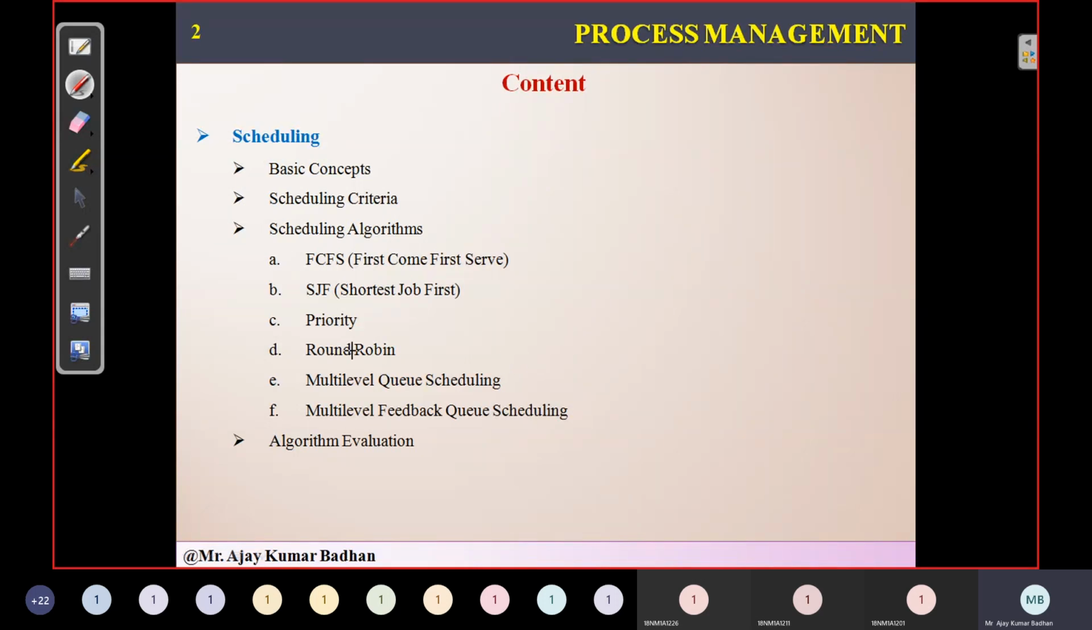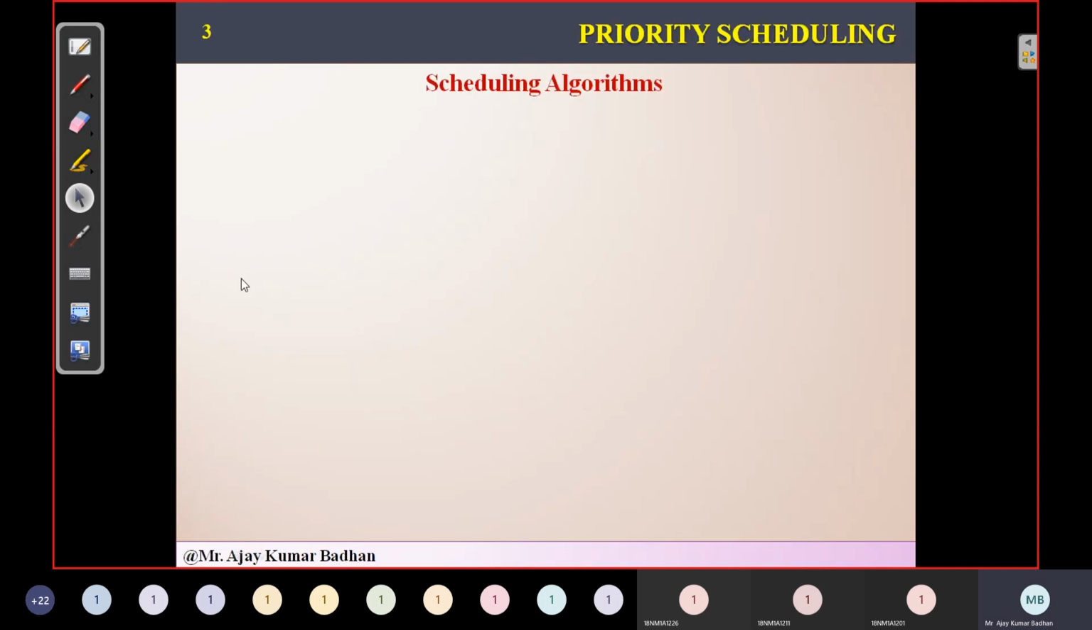Now, we were discussing priority. We'll have a revision of priority, and then we'll go to the next one. In the priority scheduling algorithm, we are given a set of processes, and every process will have a CPU burst. Apart from that, a priority is provided to each individual process. Based on the priority, the system will decide which process should be executed first and which later.